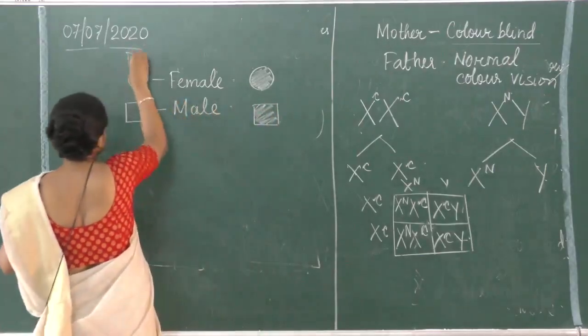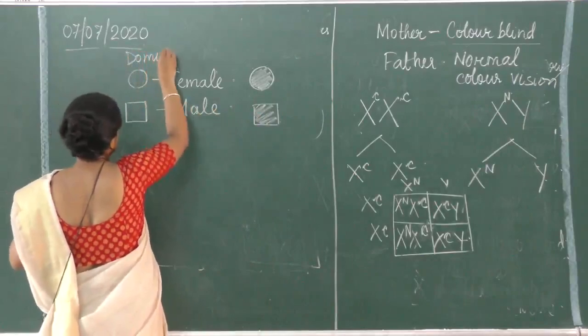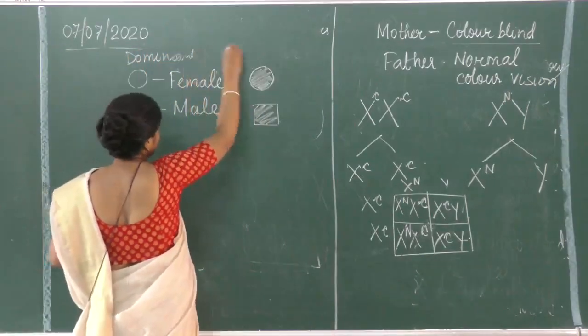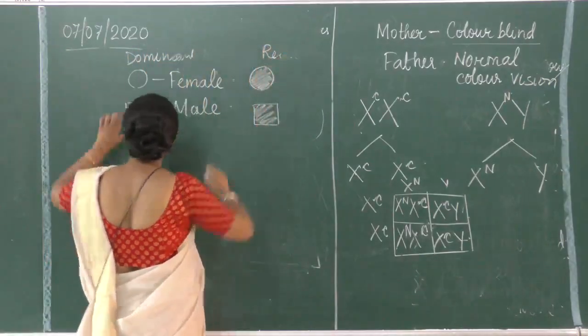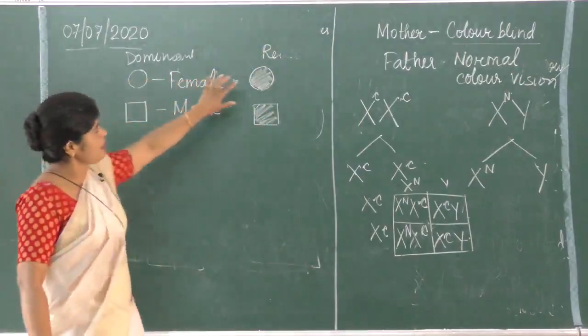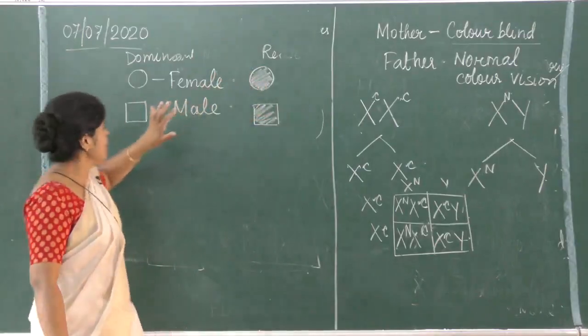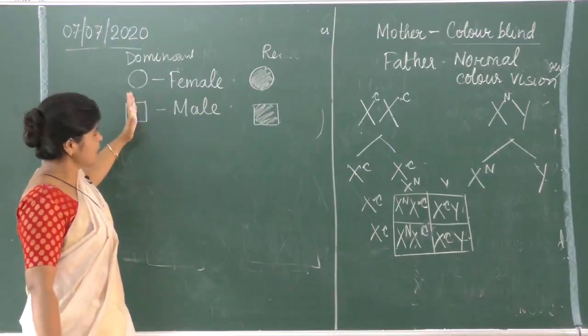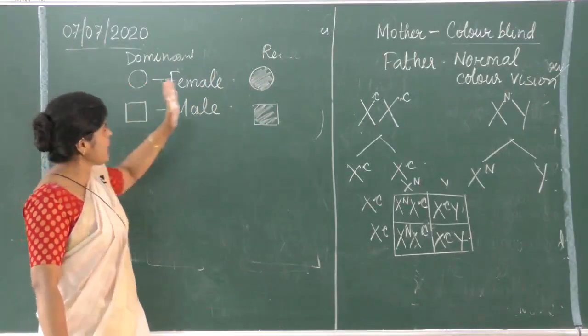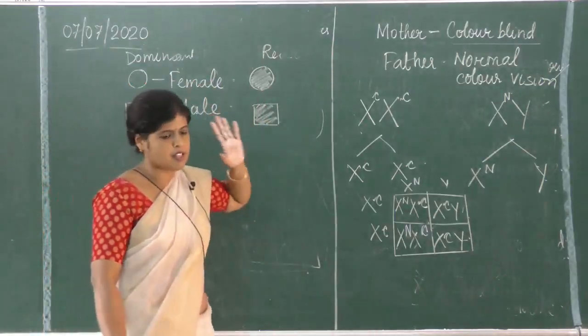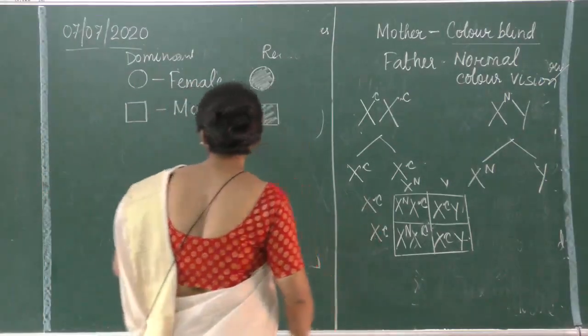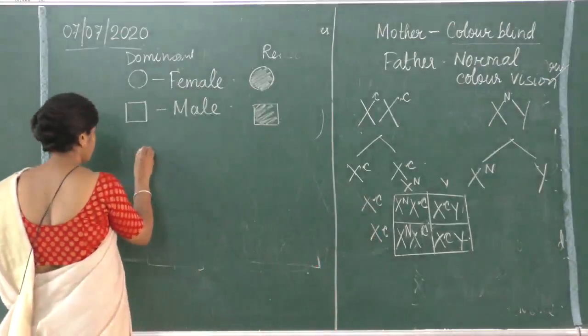These are the dominant or more expressed character, and this is the recessive. That means this is the dominant female, this is the recessive female. Dominant, a male showing dominant character, a male showing recessive character. Is it all right? So suppose it is shown like this.